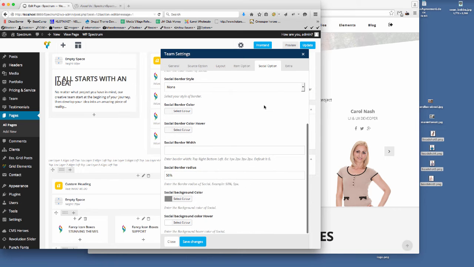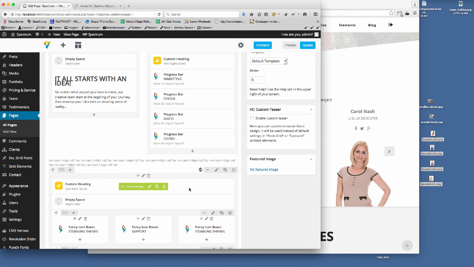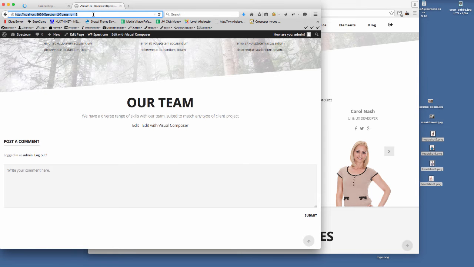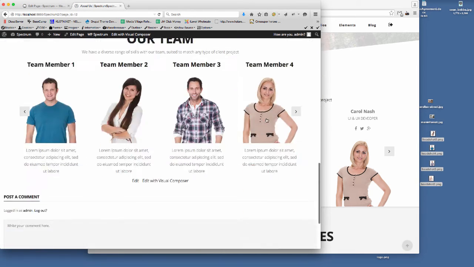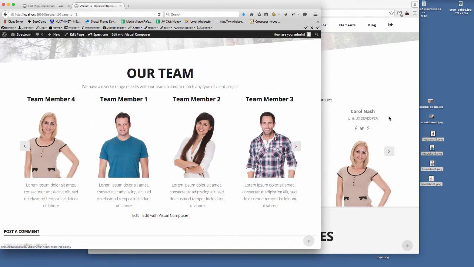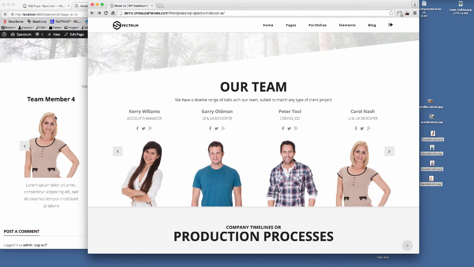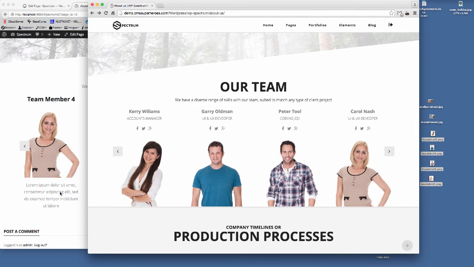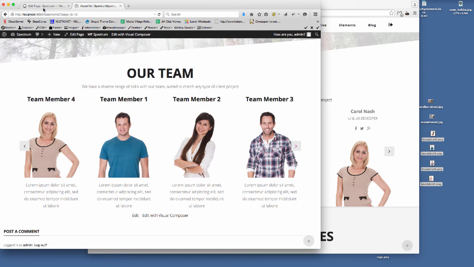So let's just save that now, and then if we update the page and then refresh, you can see now we're getting our team carousel on there. A few styling issues that I need to tidy up there based on how we want that page to look, but we could go back to that later if we wanted to. And the actual description text here, well, we don't actually need that, so I will edit that now.